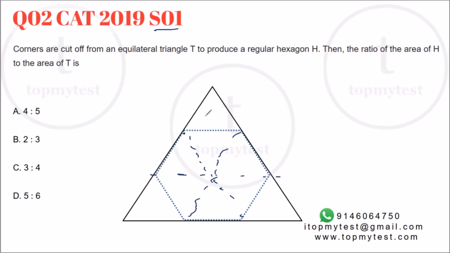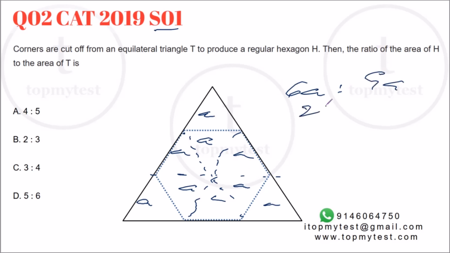Now, by symmetry, if this is A, all of them are equal to A. Right, this will also be equal to A, this will also be equal to A. Right, so area of the hexagon will be 6A. Area of the full triangle will be 6A plus these 3 additional A, that's 9A. So 2:3 will be your correct choice. Right, under 1 minute to solve this in an exam situation.